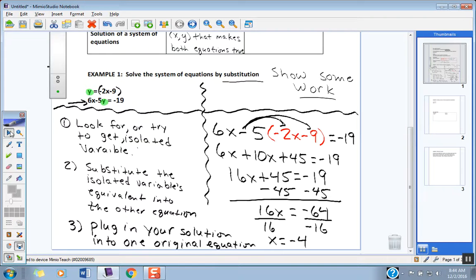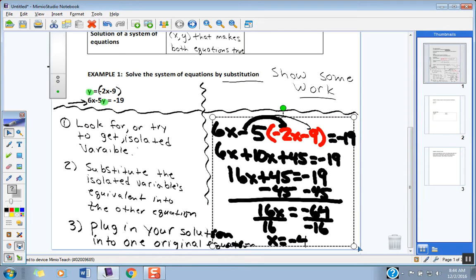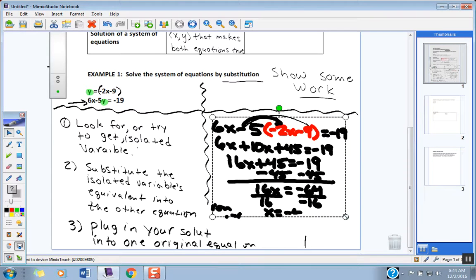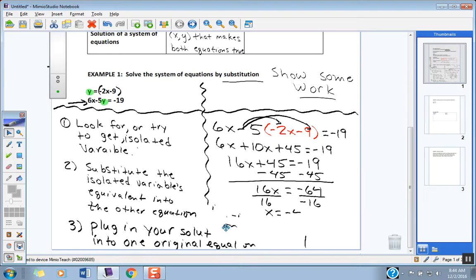So what that means is this. You have an x value negative 4 right here, right? Guys, if I clean this mess up right here, get rid of all the stuff that's with this up here. Here's your two original equations right up here.